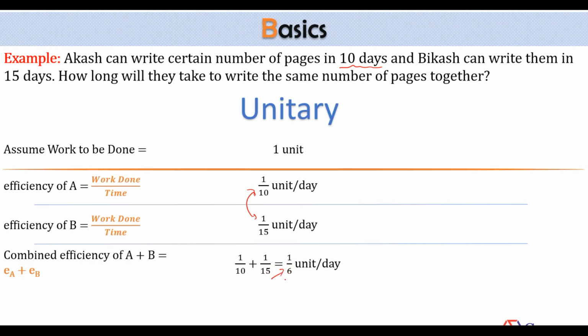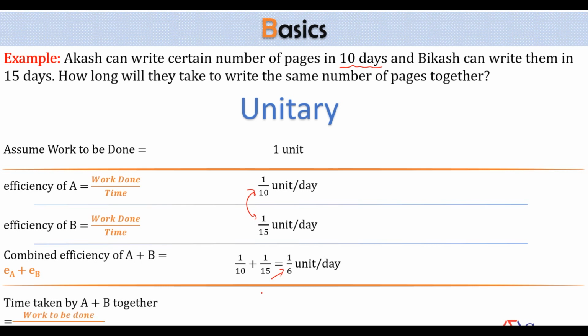And you know that the total number of days required is always the reciprocal of one day's work. If they can do 1/6 of the work in 1 day, then the total number of days required will become 6. So time taken by A and B together will become 6 days. So what's the logic here? You need to add their one day's work. Even if there are three people or more than three people, you need to add their one day's work. You get a fraction here, reverse it to get the total number of days. But remember that this will work provided that their working days are same.